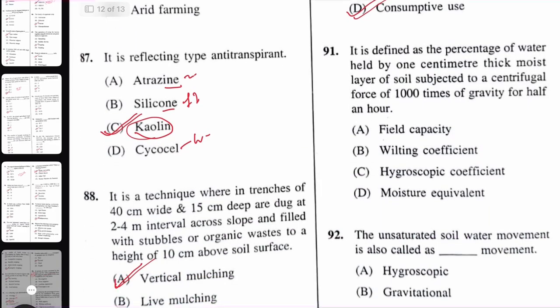Then it is defined as the percentage of water held by the 1 centimeter thick moist soil layer subjected to centrifugal force of 1000 times of gravity for half an hour. That will be moisture equivalent.